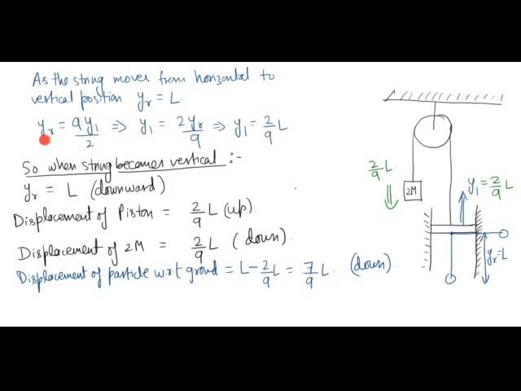Yes, I can find it using the equation derived on the previous page, yr is equal to 9y1 by 2. So this will give me y1 is equal to 2 by 9 yr.